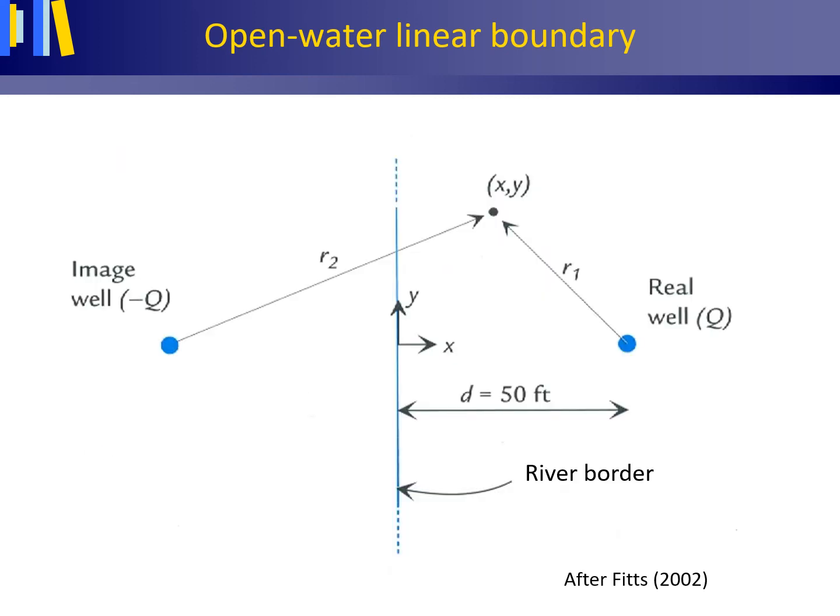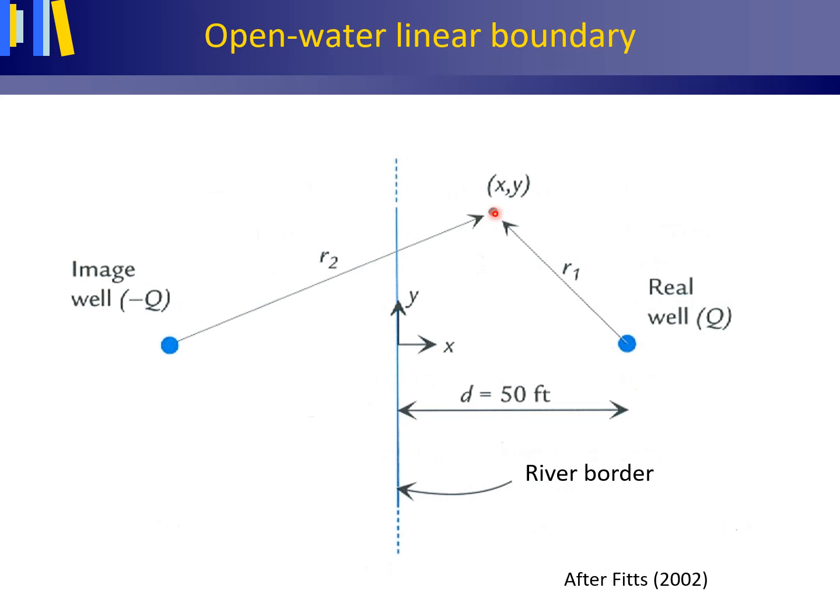If now we have a piezometer located at XY, a pumping well indicated as a real well here, and a river modeled as an open water linear boundary with water to the left or west of it, then we can determine the drawdown at the piezometer by using the principle of superposition.